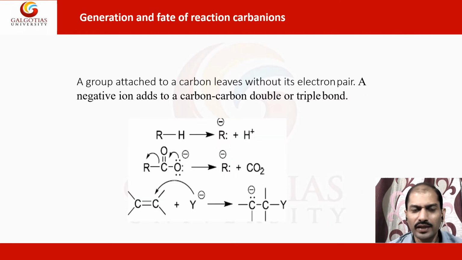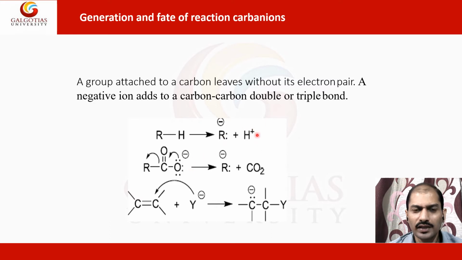By this way they can also be generated by different reactions. Here, by replacing the hydrogen from the hydrocarbon, because this is the hydrocarbon chain R, this can be generated from there also. A group attached to the carbon leaves without its electron pair, because here hydrogen is removed, leaving its electron to this carbon.